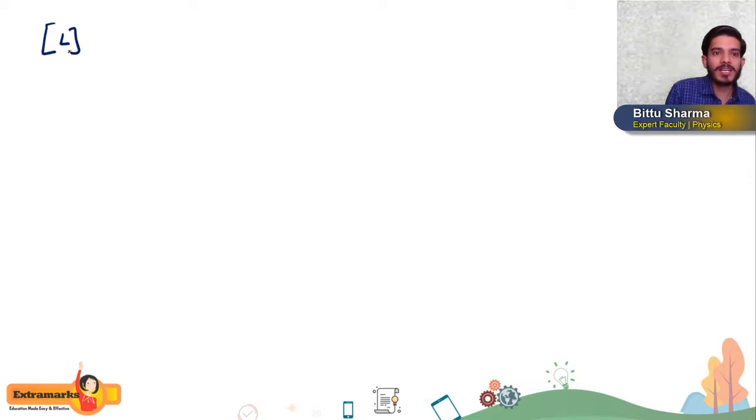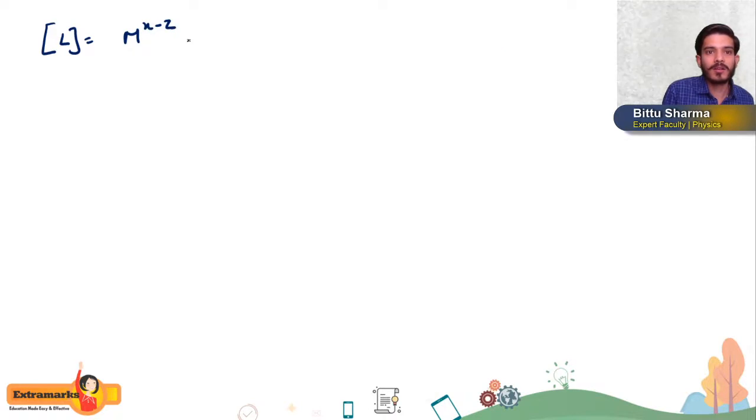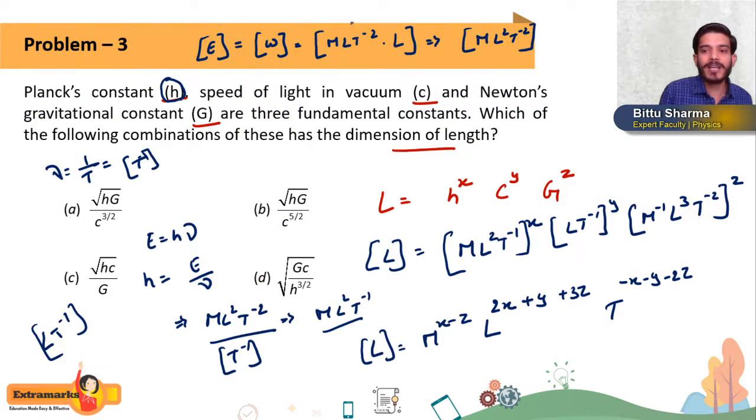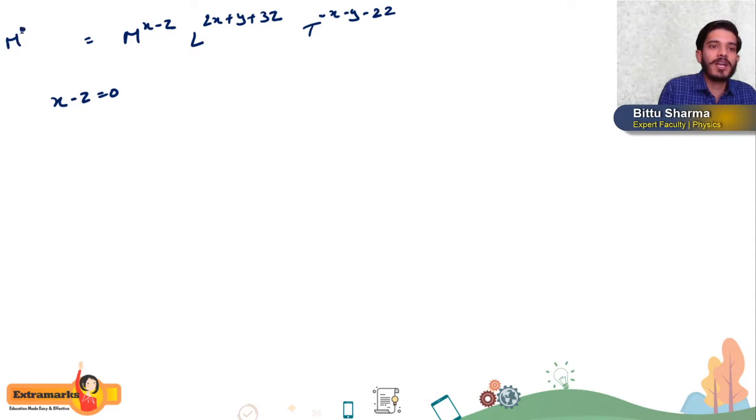Again I will write the powers: M to the power x minus z, L to the power 2x plus y plus 3z, and T to the power minus x minus y minus 2z. So this is the power of T which we are getting, or not? So if you compare the powers, students, what will we get? x minus z is equal to 0, because here the dimension we have is M^0 L^1 T^0. Properly I will write M^0 L^1 T^0. So these are the dimensions we are getting.